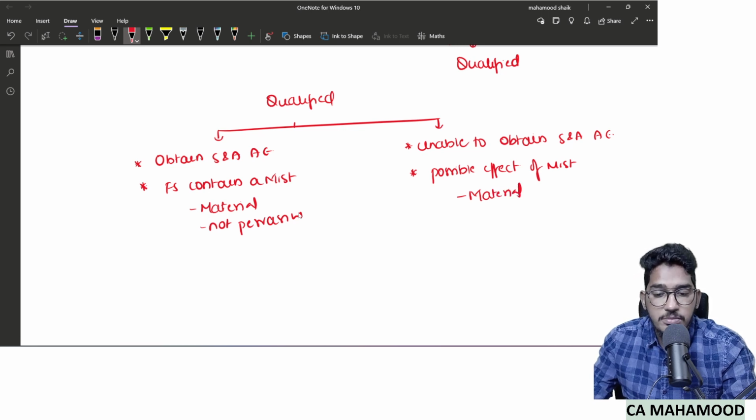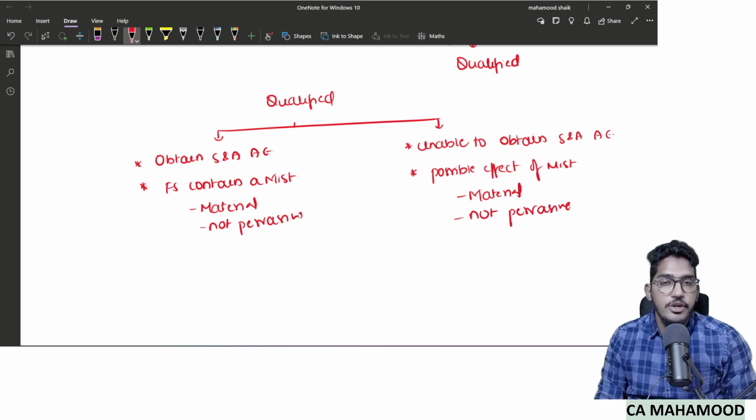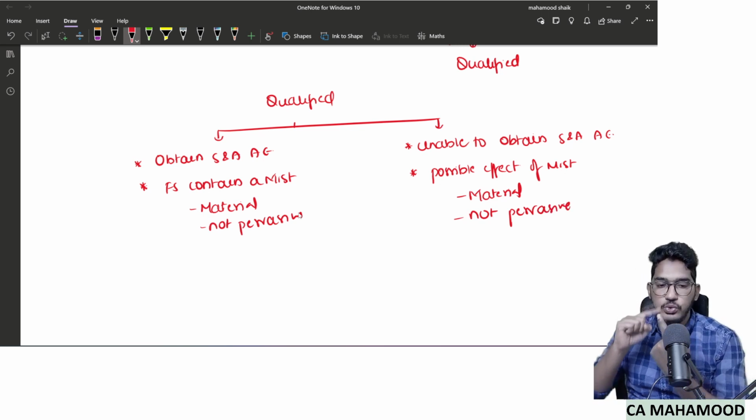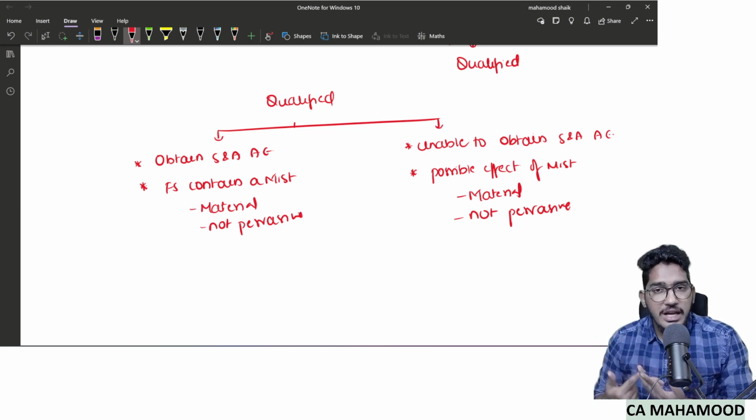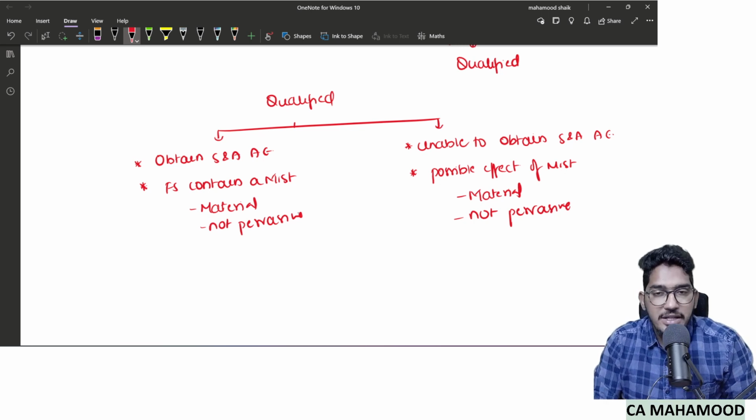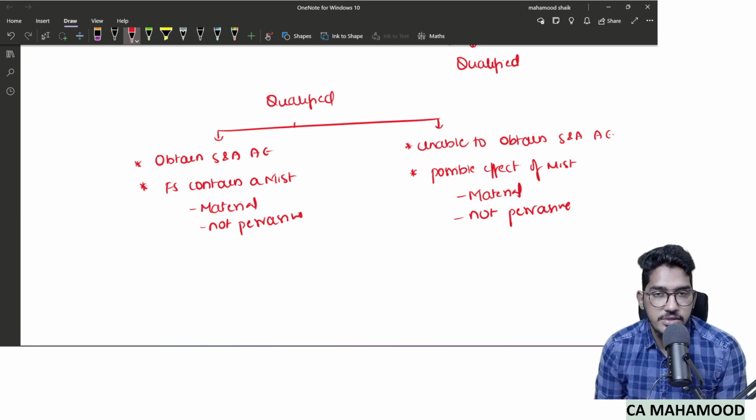Here also the possible effect is not pervasive, not so big enough to say entire financial statements are wrong. So qualified opinion will be given in two cases. Either you have evidence or you don't have evidence, but the effect of the misstatement should be just material but not pervasive.